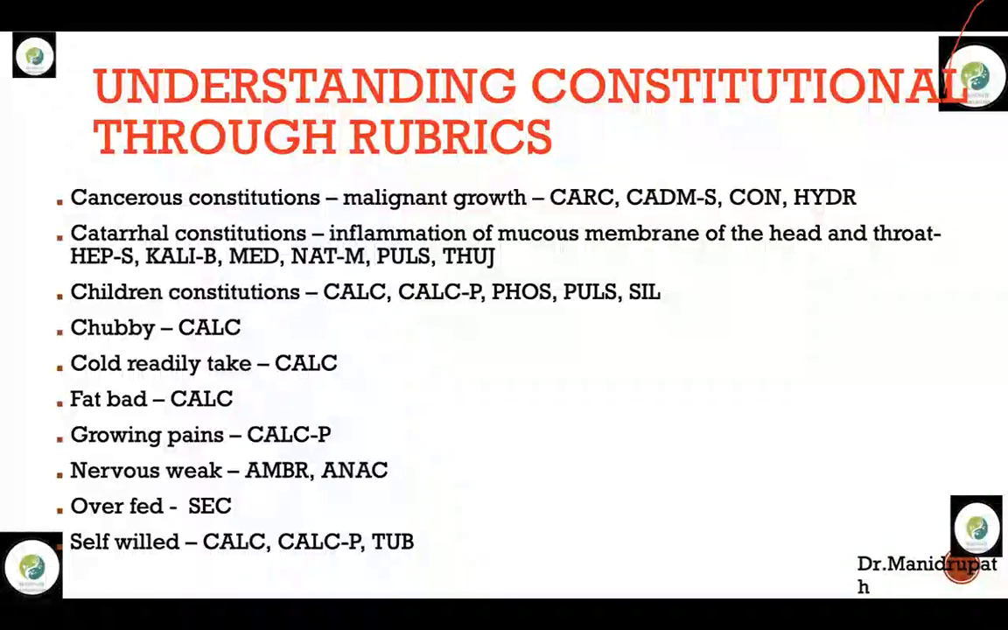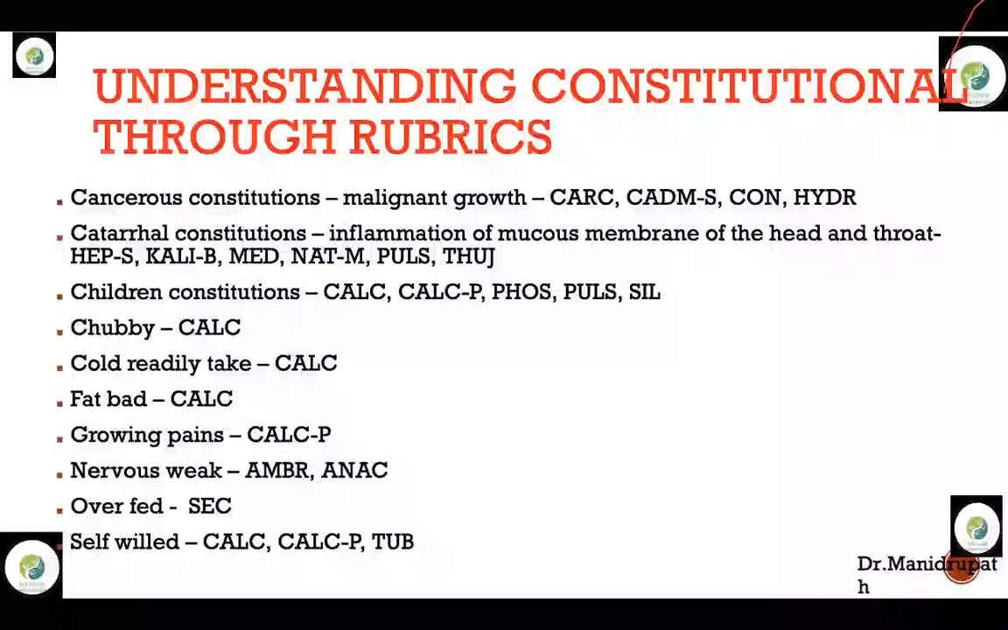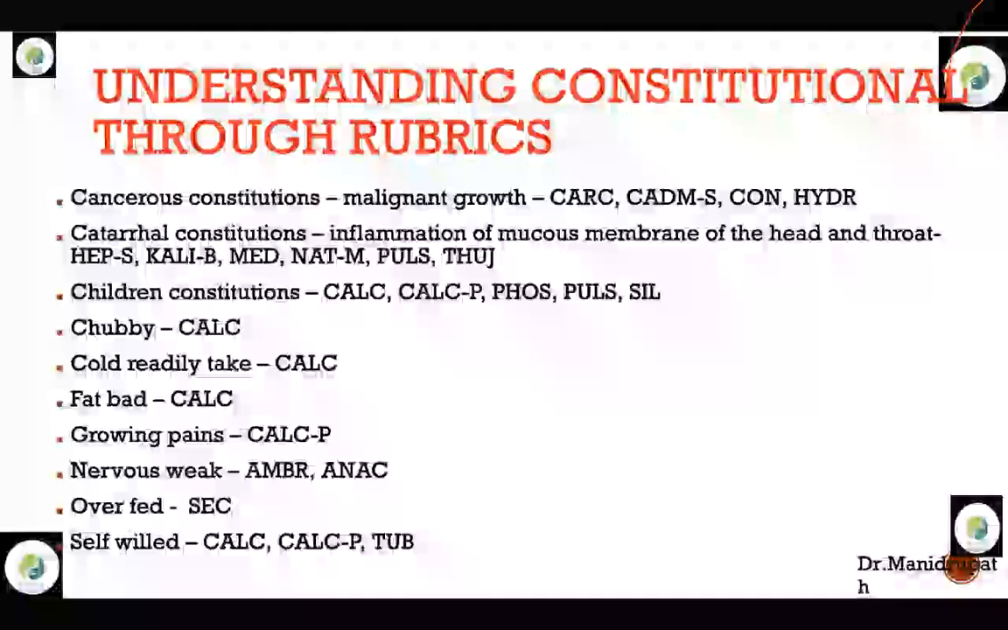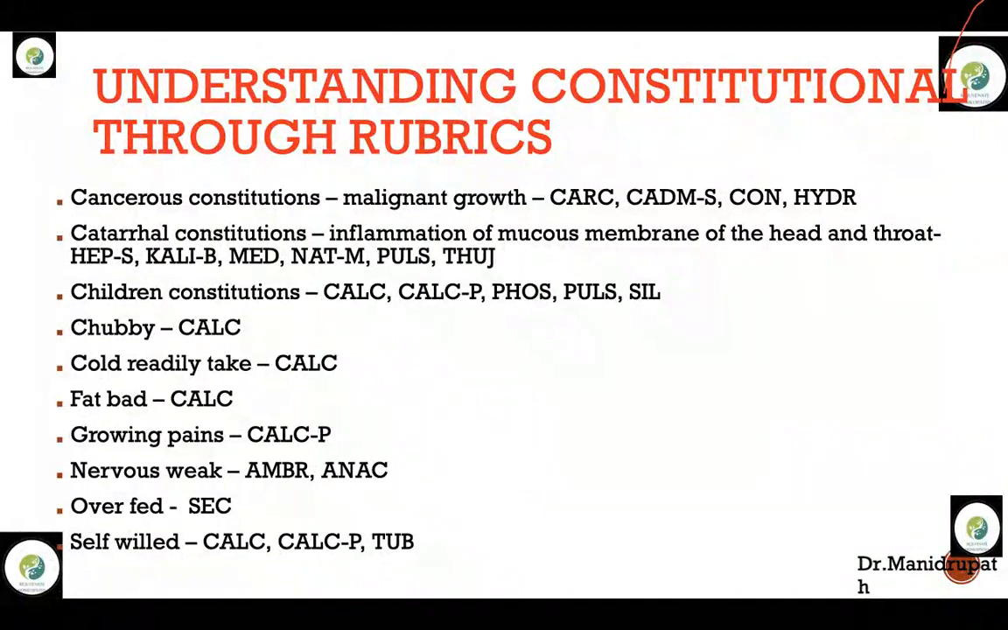Next, coming into catarrhal constitutions, the inflammation of mucous membrane of head and throat. These are the prominent acutes we see, right? That is Hepar sulph, Kali bich, Medorrhinum, Natrum mur, Pulsatilla, and Thuja. So Hepar sulph. If a patient has catarrhal cold, cough with throat scratching, irritation, you can think of Hepar sulph. But confirm whether the patient is Hepar sulph or not. Hepar sulph patients are so irritable. They have the desire to kill someone. They keep everything on fire. That is Hepar sulph. They are not mild like Pulsatilla.